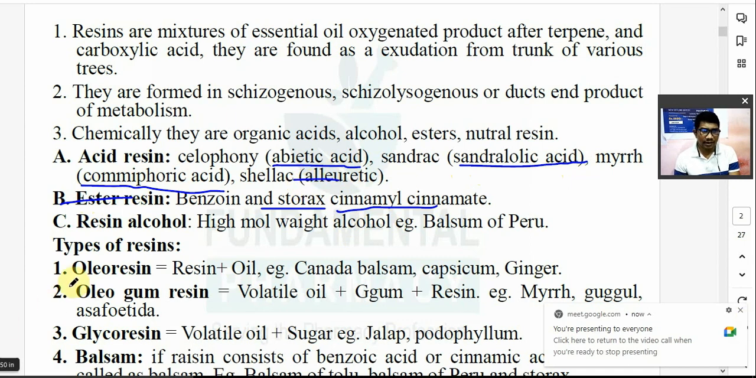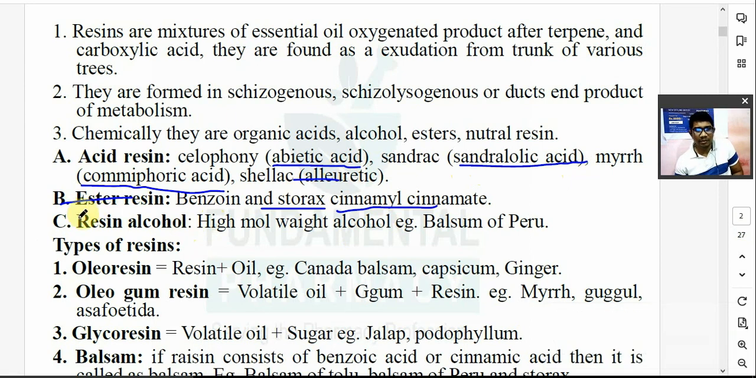Okay? Then acid resin, ester resin में, so the example is benzoin. Drugs containing ester resin are benzoin, storax, etc. So cinnamyl cinnamate is an ester of cinnamic acid. Cinnamyl cinnamate क्या है? Ester of cinnamic acid. So it is found in benzoin and storax.